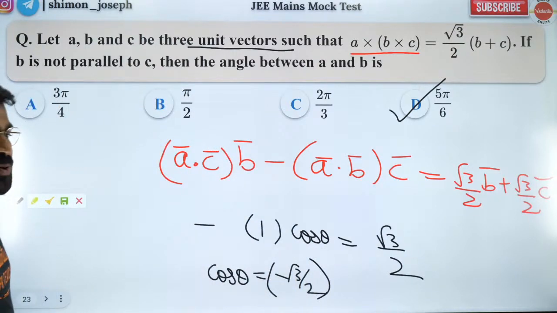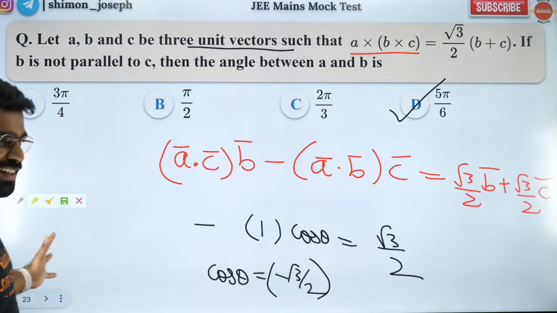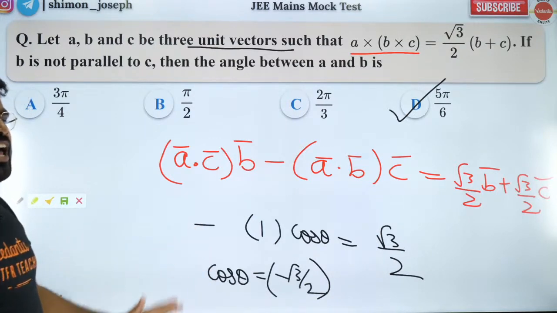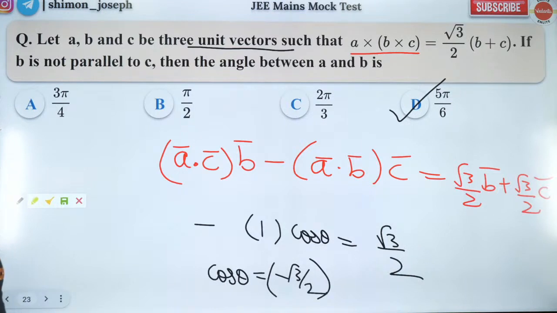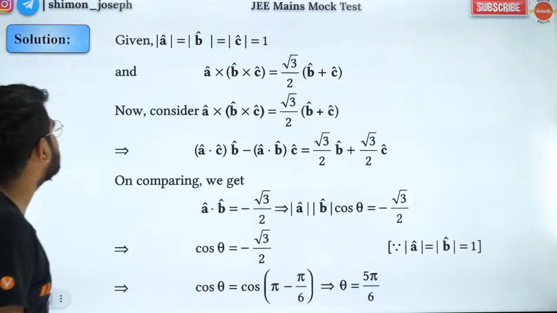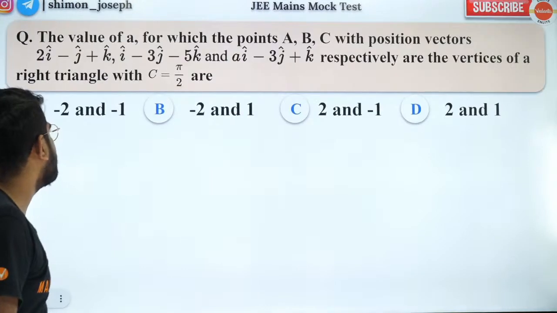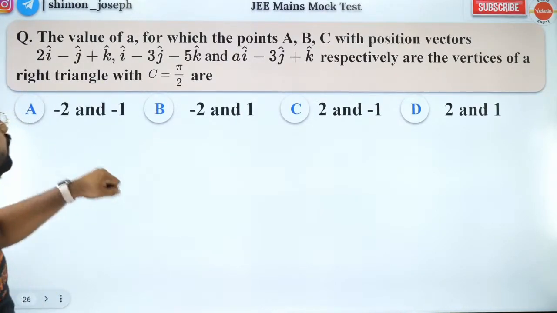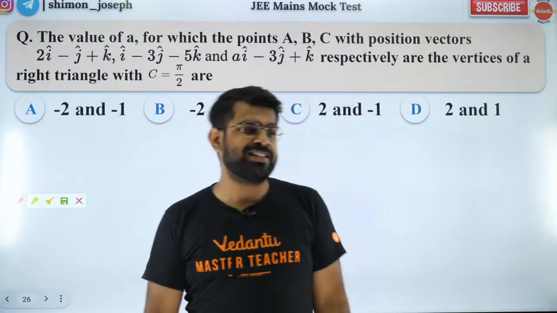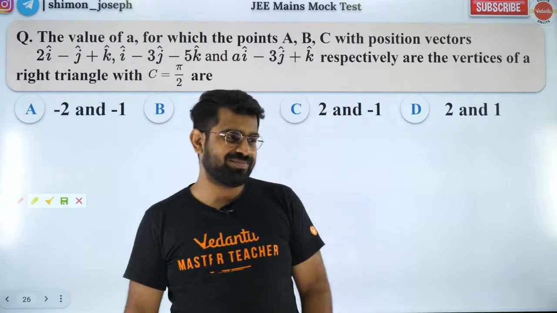Okay. So people, I hope you all like this question. Shall we move forward? Great, great, great. Awesome. So with that, people, let's go to the next question. The next question is right on your screen. Please try to solve it. Come on, guys. I want maximum students to get this right.